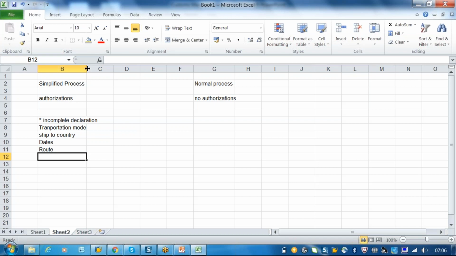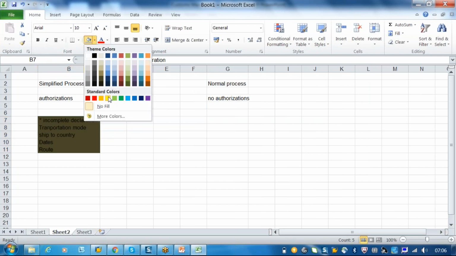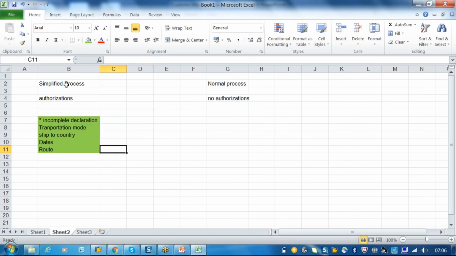So now coming back to the authorized consignee, even if the declaration document is incomplete, the authorized consignee can declare it to the customs. But normally, if it is an incomplete document, your system will not allow you to declare to the customs.